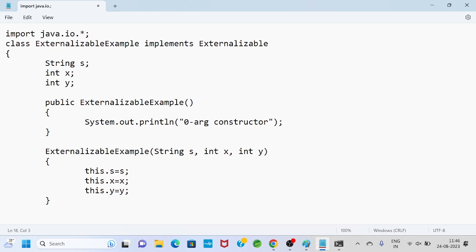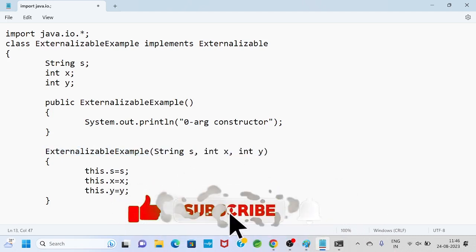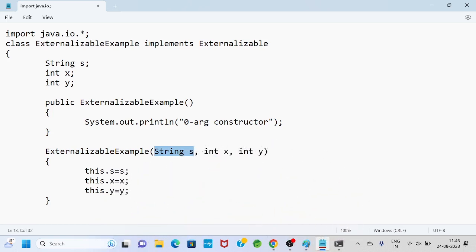One zero-arg constructor and one parameterized constructor are defined. Here, this is the instance variable and this is the local variable. When the instance and local variables are the same, we can differentiate them by using the this keyword.